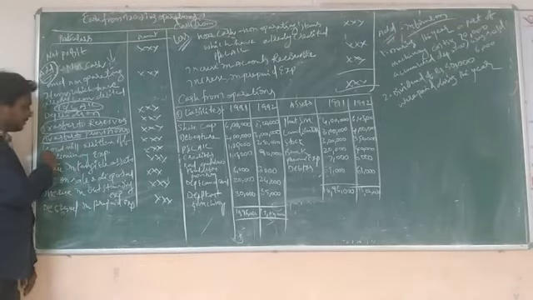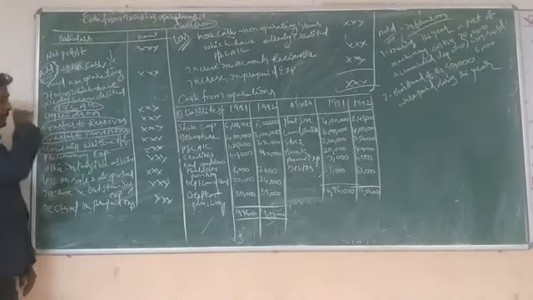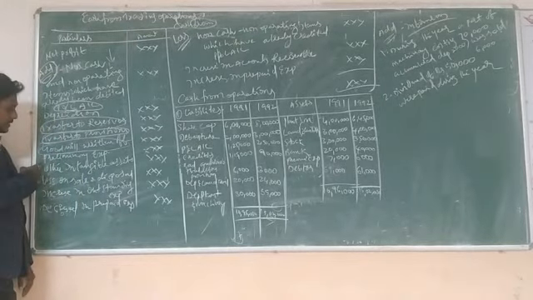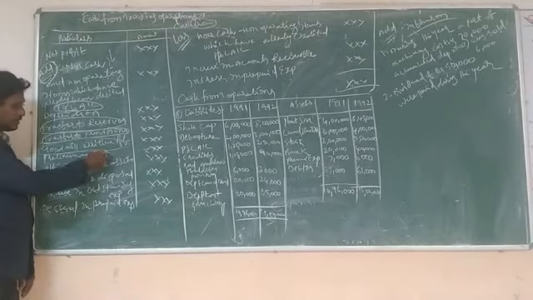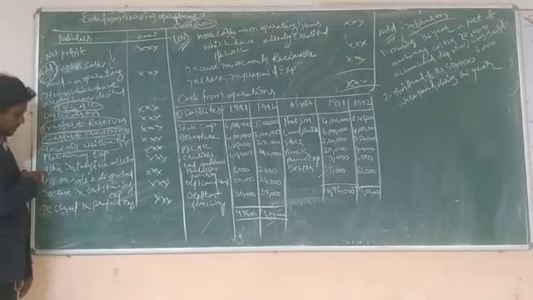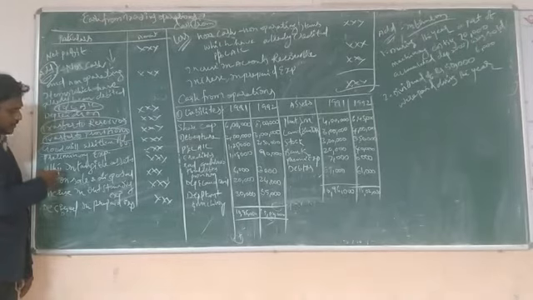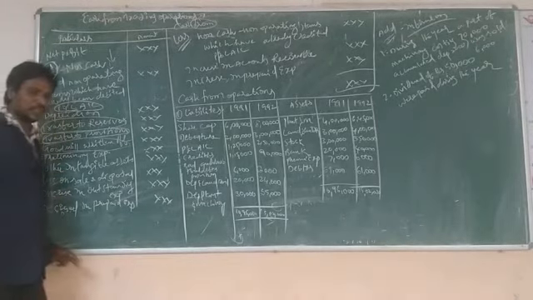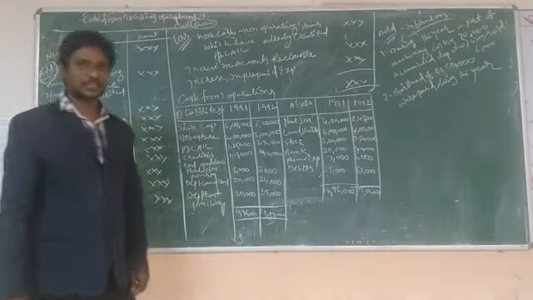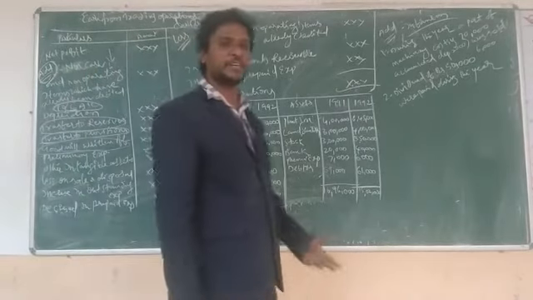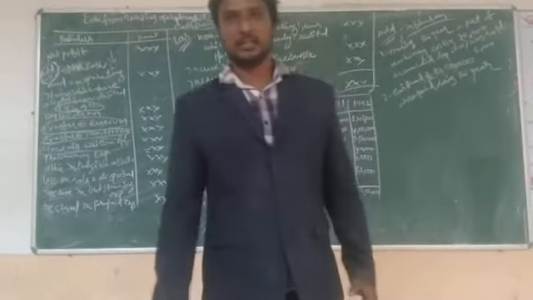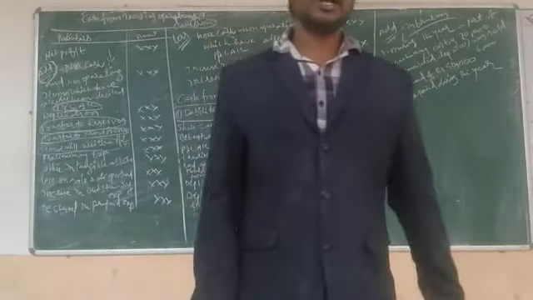Goodwill written off, preliminary expenses written off, next other intangible assets, meaning which we cannot touch and feel. It is called intangible assets.